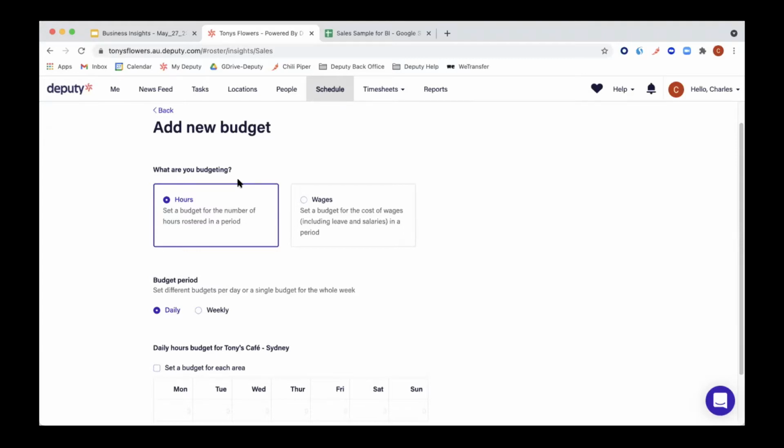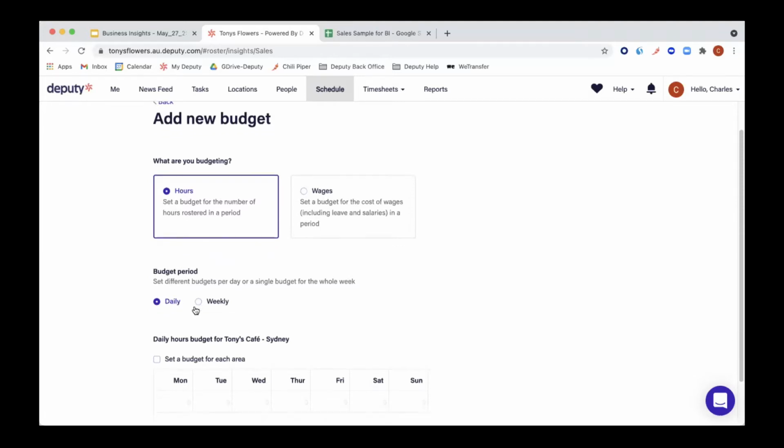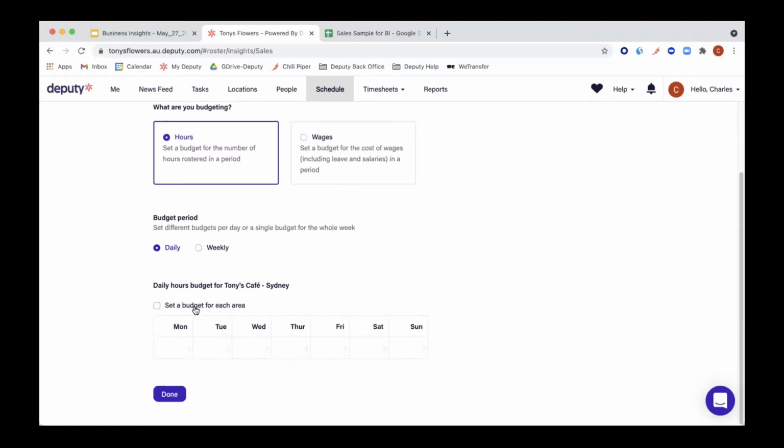So we can select whichever one we want. Let's go with hours for this case. The budget period, so we can set if we want a daily budget or a weekly budget. And then something that we just developed and just proposed today is to set up a budget for each area right here. If you click on that, you can set a budget for your manager area, for your kitchen hand area, in the case of our example, or if you're a cafe, for front of house, back of house, kitchen, and so on. Then all we have to do is click on Done.